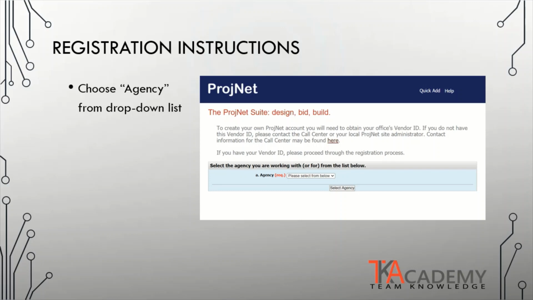Once you start the registration process, the first screen that you will come to is the agency selection. The drop-down menu contains the names of the federal agencies that have subscribed to ProjNet for their user to select from. Again, remember you must complete a separate registration for each agency that you wish to work with.